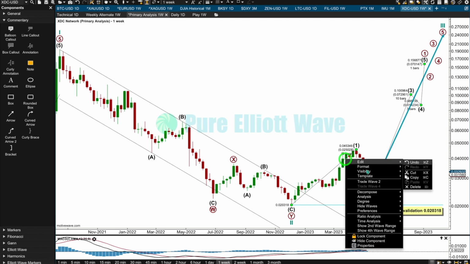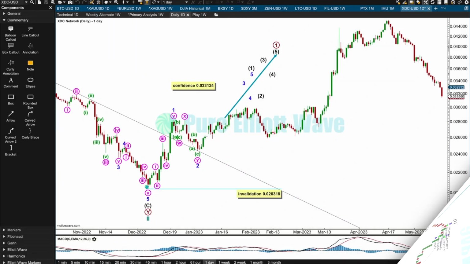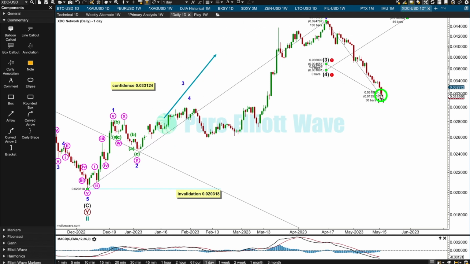So I'm going to zoom in on the structure of intermediate 1 and 2 now for the daily chart. Let's see how that would unfold on the daily chart. So I'm going to zoom in from this low, the end of cycle 2 in December last year, which is this low down here, and before I prepared my chart, this is what I was expecting last time, and yes, price has gone up, and I think this could be the end of intermediate wave 1 up here, and then we want to answer the question, how low is intermediate 2 going to go?